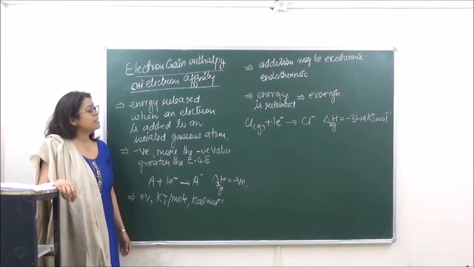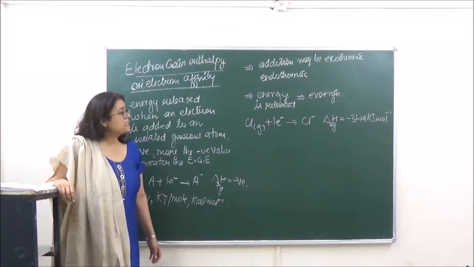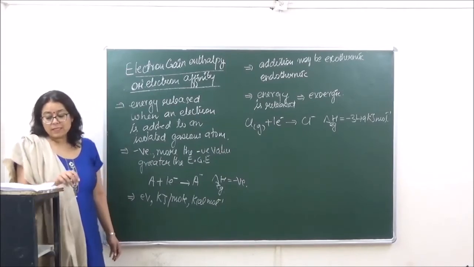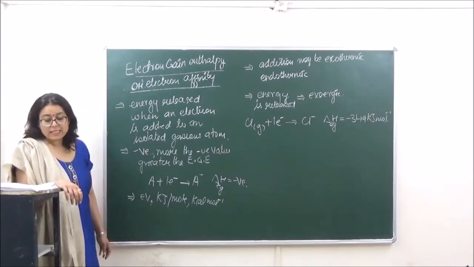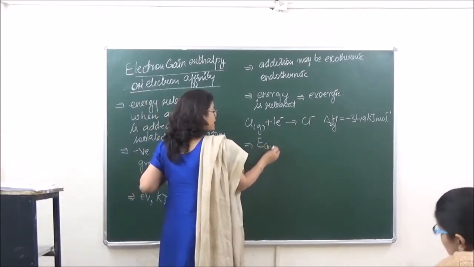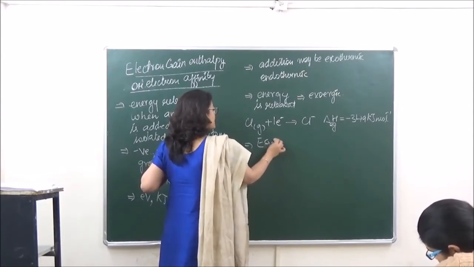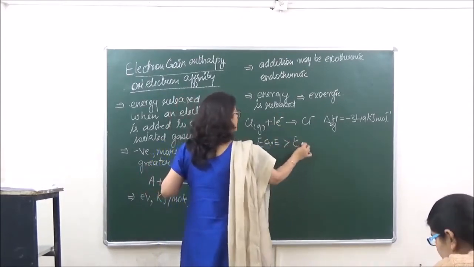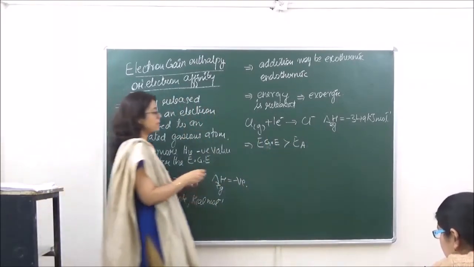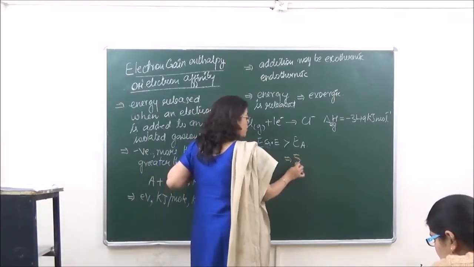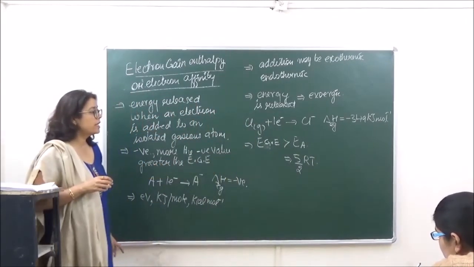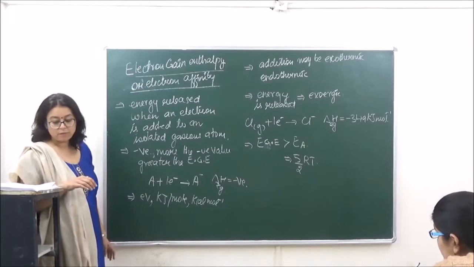फिर उसके बाद when we are talking of two terms over here, as I have written in the heading, electron gain enthalpy and electron affinity, both these terms, although they are the same, there is a slight numeric difference between the two. We say that electron gain enthalpy is greater than electron affinity, and the factor by which it is greater is equal to 5 by 2 RT. This is the factor by which the electron gain enthalpy is higher than electron affinity.